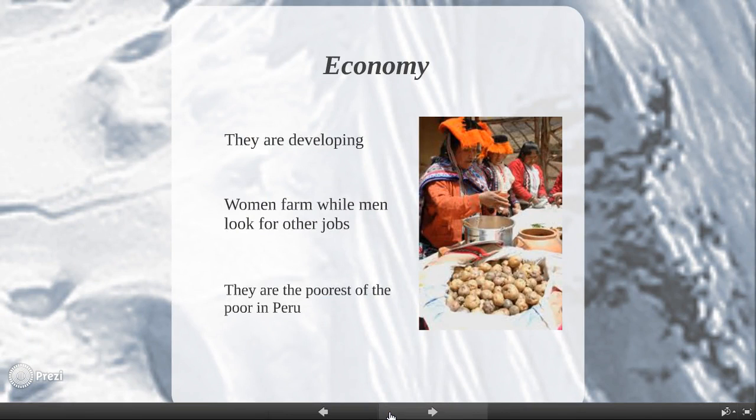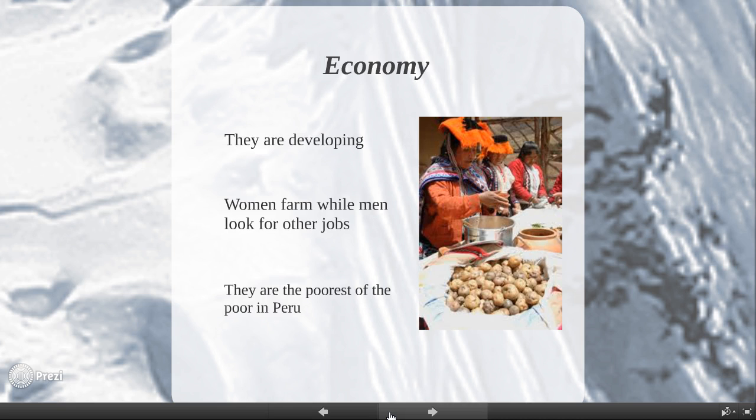Economy. The Quechuan are very poor people and are considered to be developing. They mostly rely on farming and trade for their income. The women are the basis of the agricultural part of their lives.